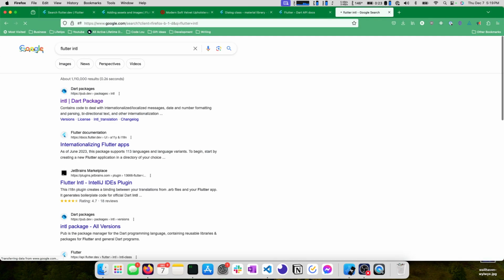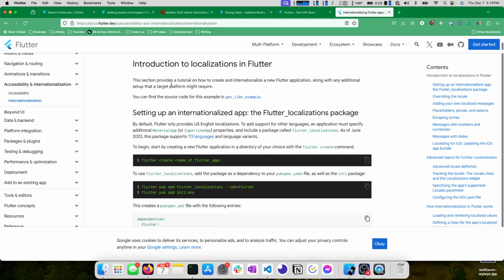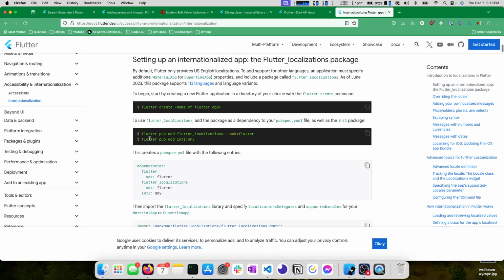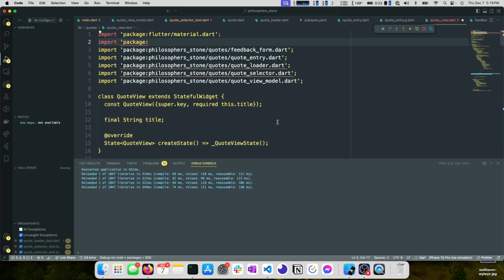Flutter intl. Sorry, it's been a little while. Okay. Flutter pub add intl any. Cool. So we will take this and we'll just add it to our pubspec.